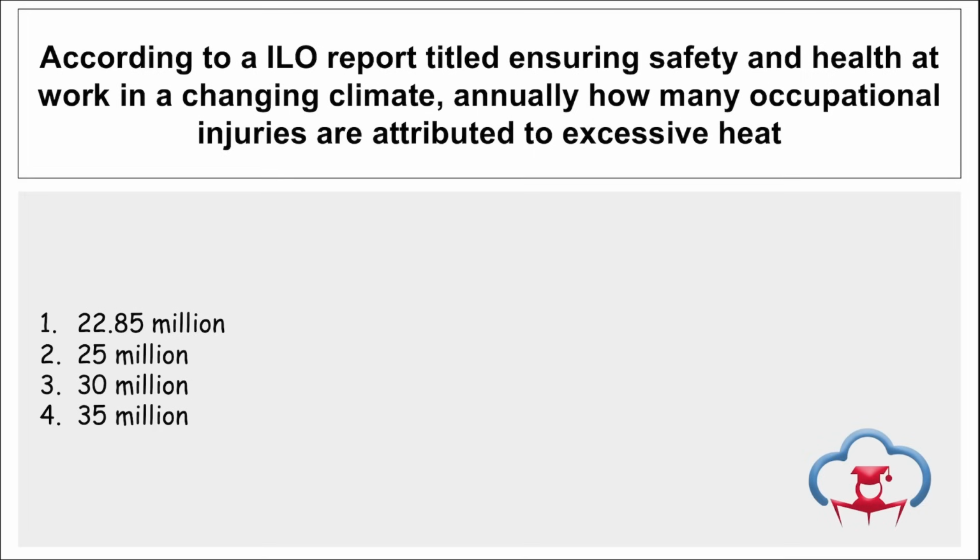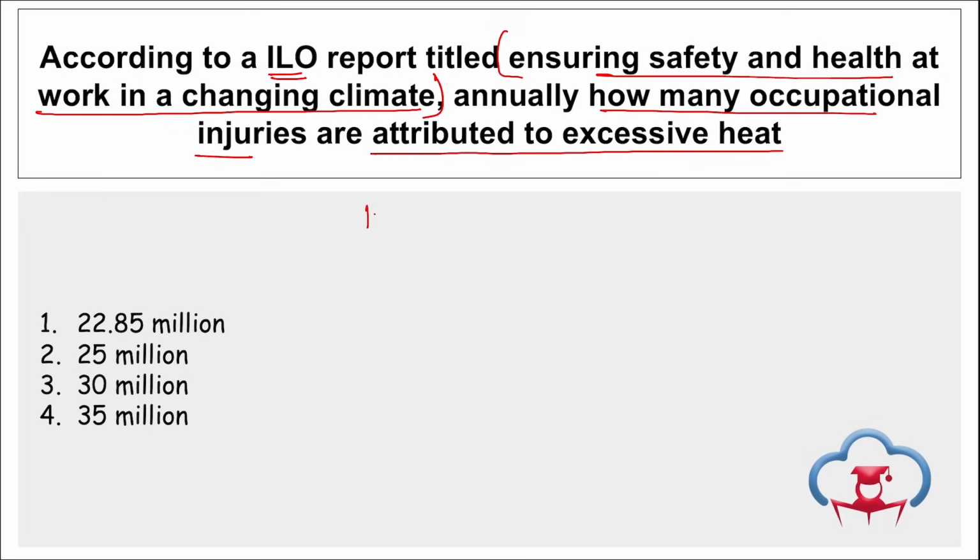Moving on, next, according to data released by ILO, that is the International Labour Organization, titled Ensuring Safety and Health at Work in a Challenging Climate, how many occupational injuries annually are attributed to excessive heat? This data was released by the International Labour Organization, that is your ILO. In this report they stated that almost 22.85 million occupational injuries were reported that are attributed to excessive heat.